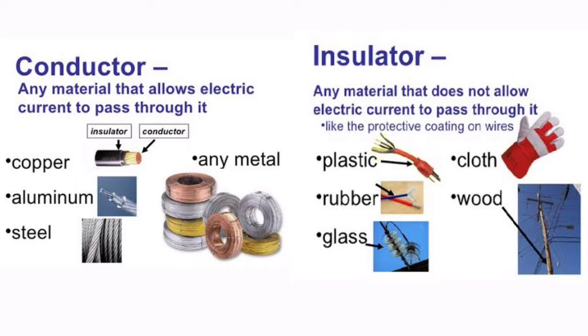Whereas there are certain substances which do not allow electricity to flow through them, like paper, wood, rubber, plastic. Electricity cannot flow through these substances. These substances are called insulators. Distilled water is also an example of an insulator.